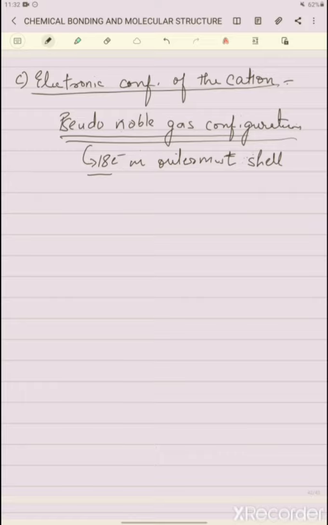Now we know that the noble gases have this configuration ns2 np6. Neon has 2s2 2p6 configuration. Argon has 3s2 3p6 configuration. Then krypton has 4s2 4p6 configuration.